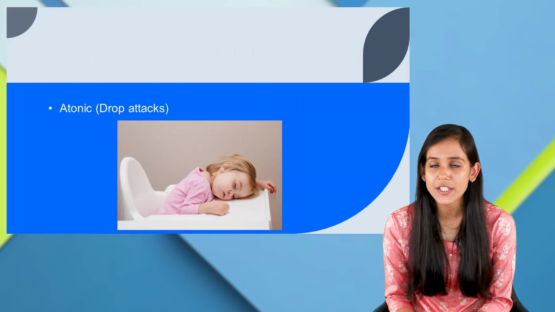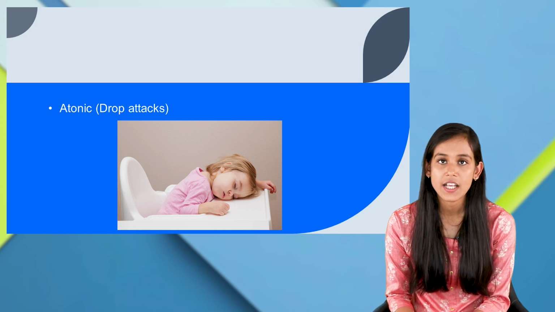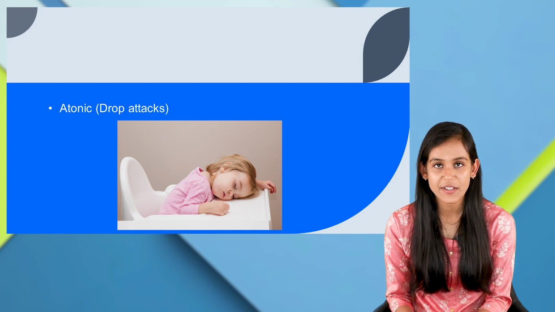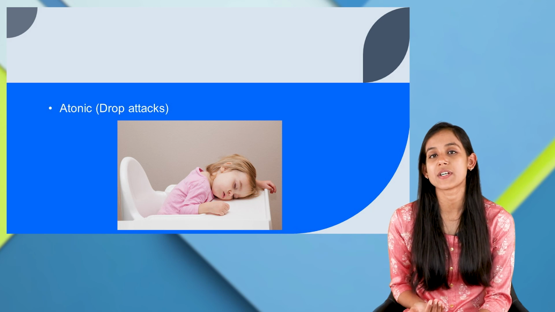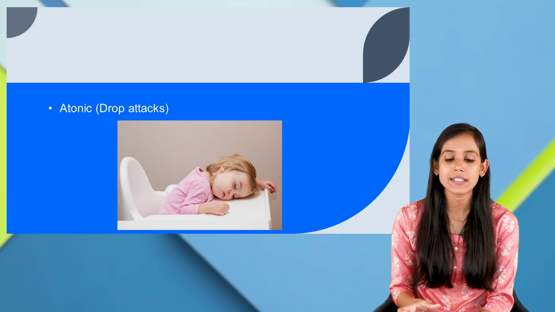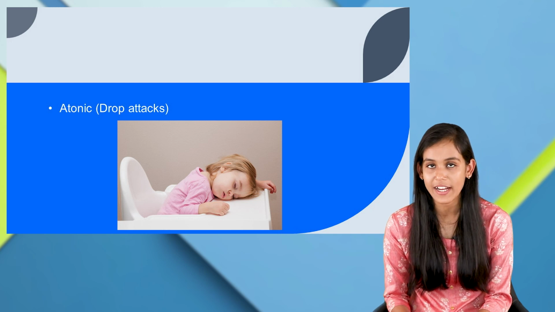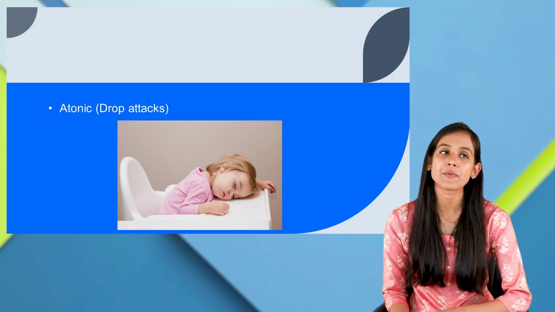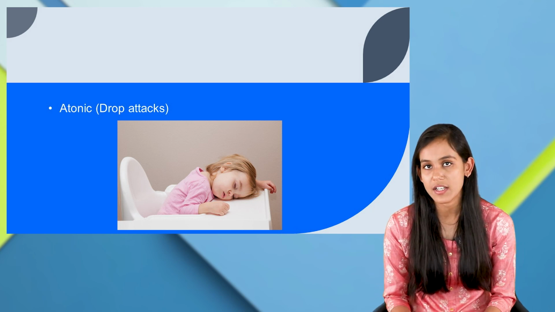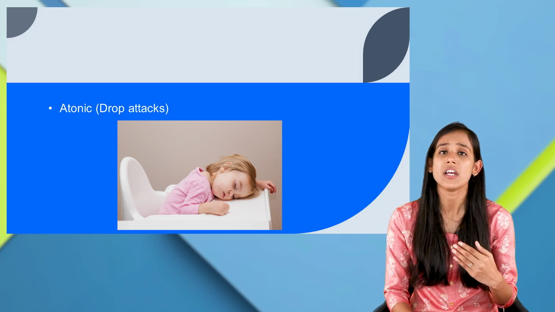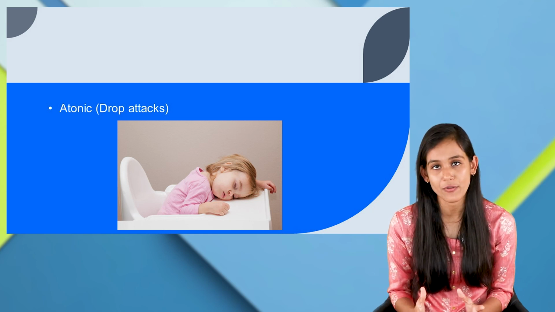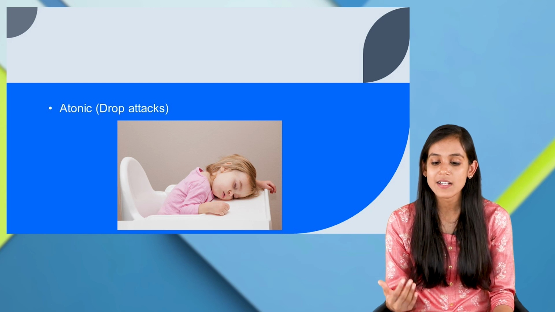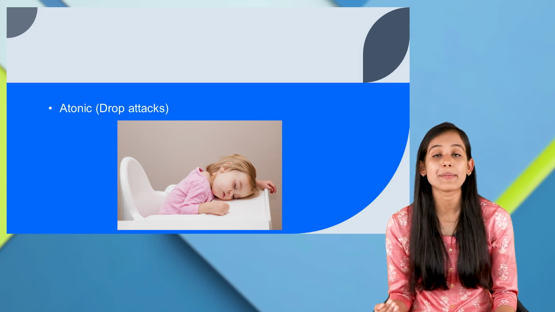The next one is atonic, which is also known as drop attacks. We learned about tonic seizure, where there would be body stiffening, and that's the reason the child or the person would fall on their back. Here it is mentioned as atonic, which means it is just the opposite of tonic seizure. So here there would be no muscle tone. The child would lose muscle tone, and with the heaviest part of our body, that is our head, the child would fall on their head, and that's the reason there might be head trauma.